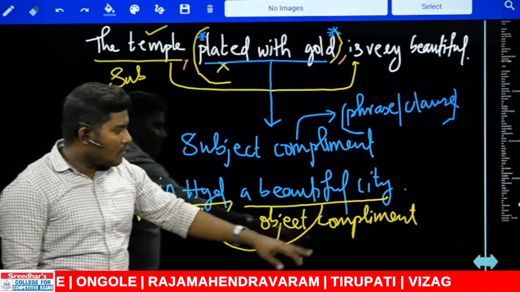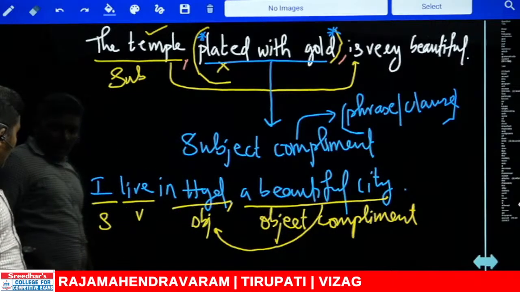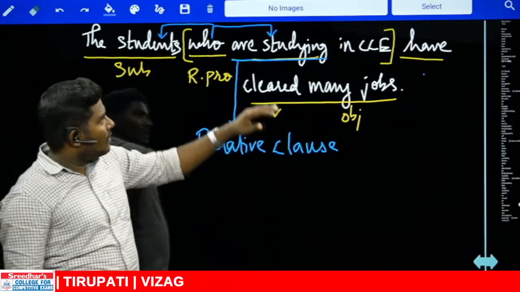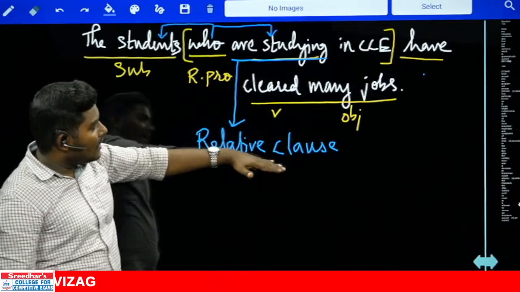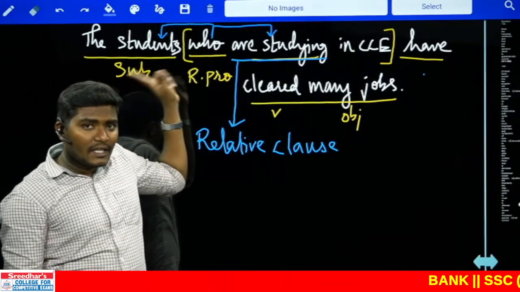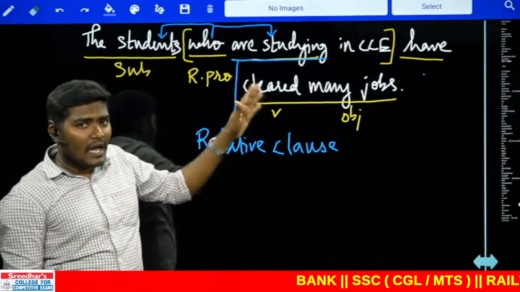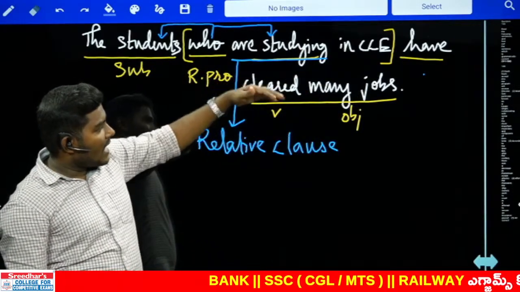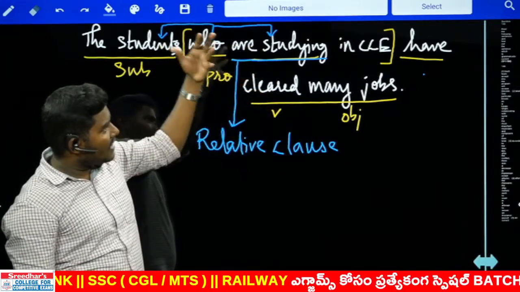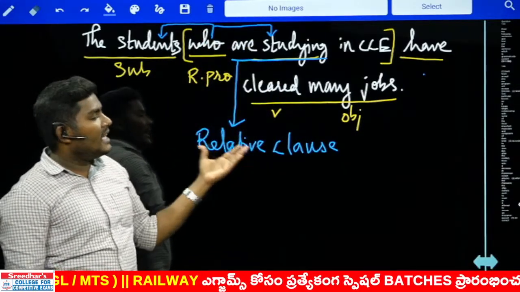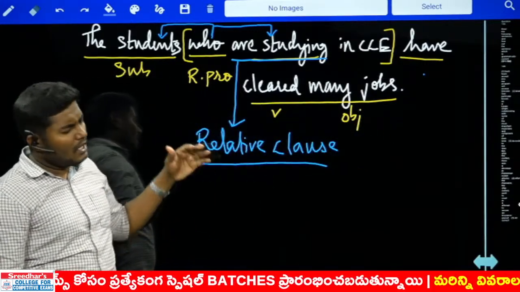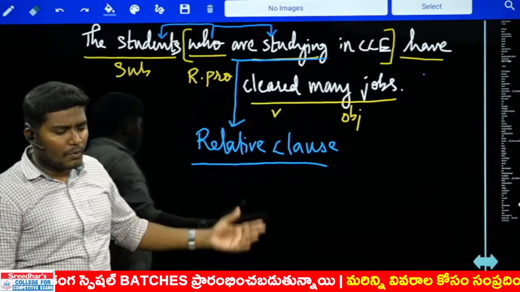Second one is object complement. This is point number 2. And the other one I have here on the screen is relative clause. So in this position, the relative clause is actually dividing the main clause, which is the actual clause of the sentence. So that actual clause is divided by the relative clause. So there can be a phrase in this position, there can be a clause in this position. Most probably, if there is a clause, it would be a relative clause, 99% of the cases. There can be other clauses also added, no problem.